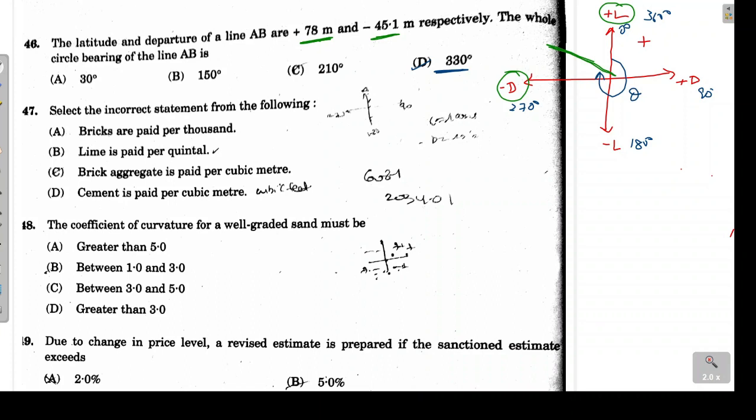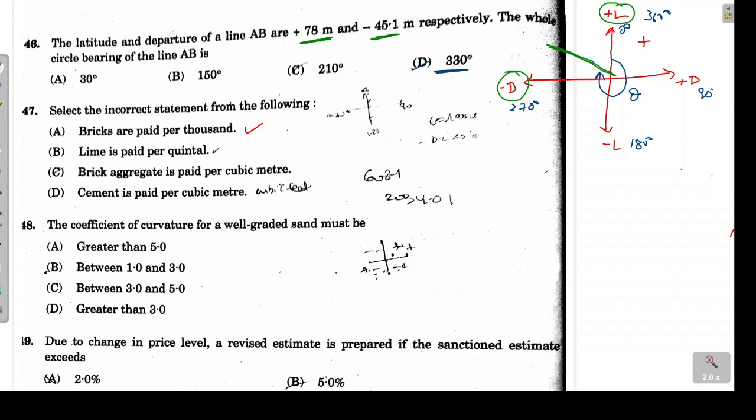Next problem, question number 47. Here we have to select the incorrect statement. First statement: the bricks are paid per 1000. So the rate of the brick is decided per 1000. This statement is correct. But we have to tell the incorrect statement, so this cannot be the answer.